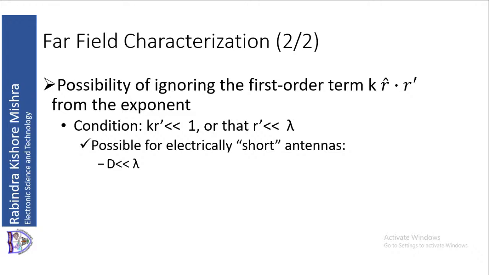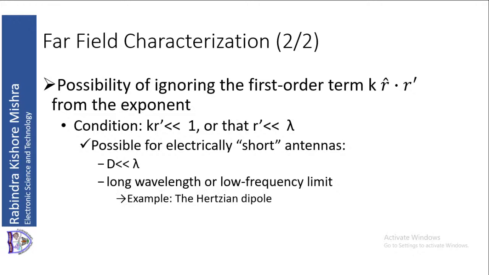If you have an electrically short antenna, then d is much less than lambda, or the sphere enclosing the antenna is much smaller compared to the wavelength. This occurs for long wavelength or in the low frequency limit. An example is the Hertzian dipole.